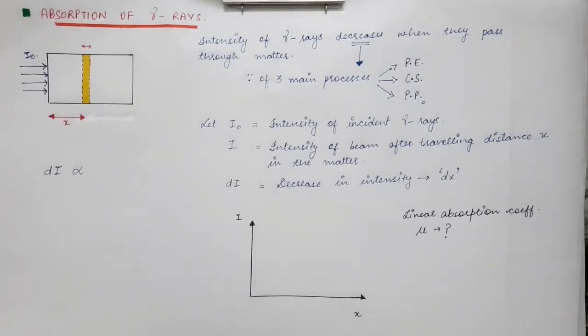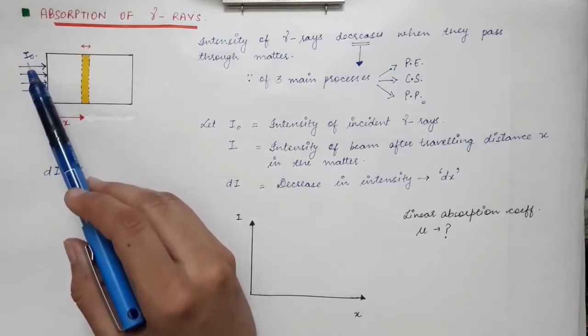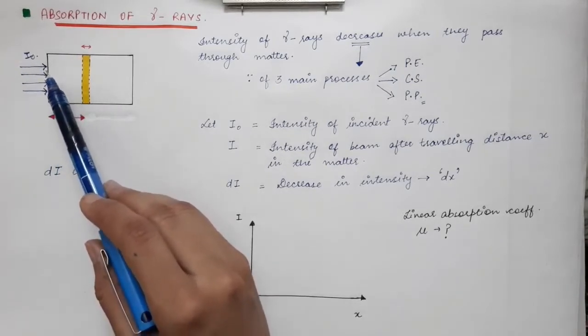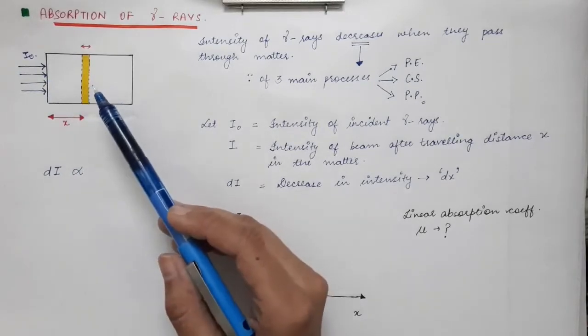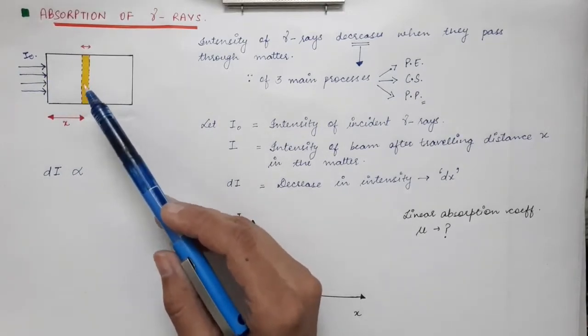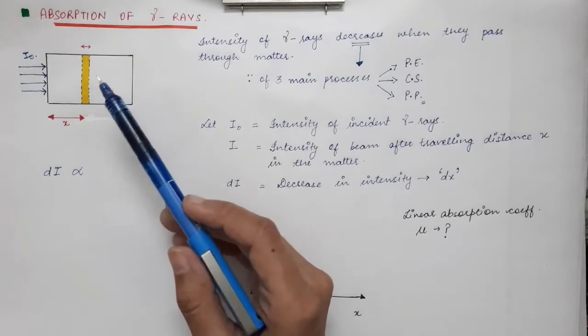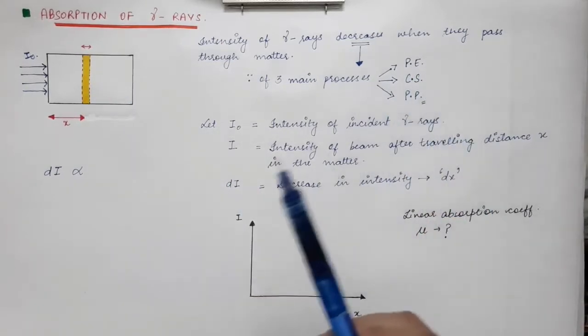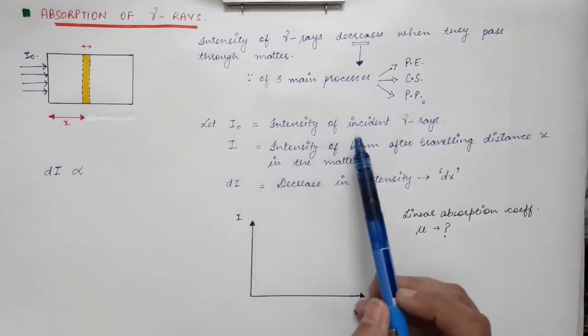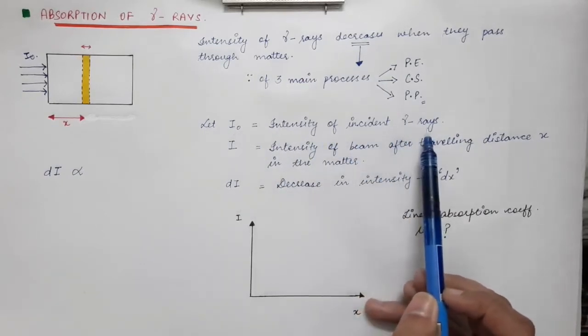Initially, before entering the block, the intensity is I0, and as the gamma rays travel through this matter, their intensity will decrease because they will lose photons due to these three main processes. So I0 is the intensity of the incident gamma rays.